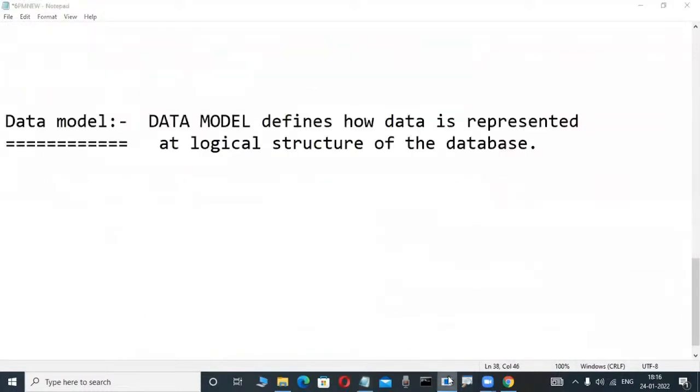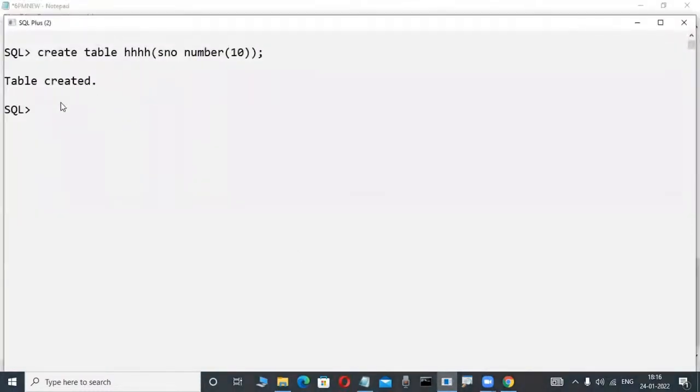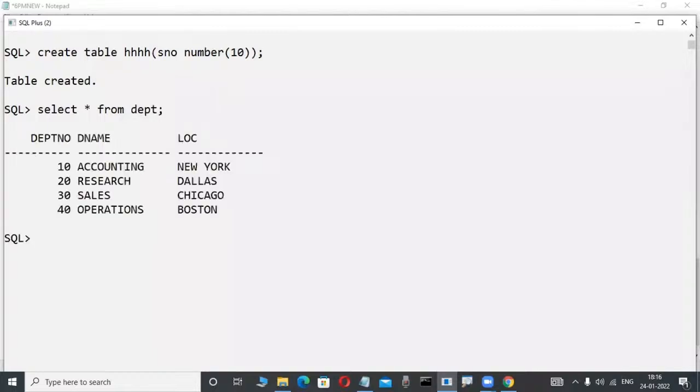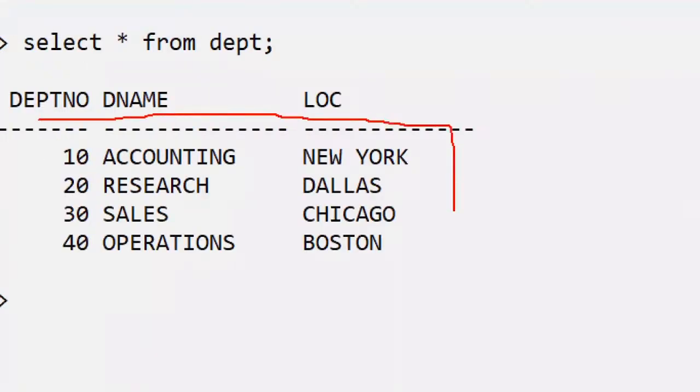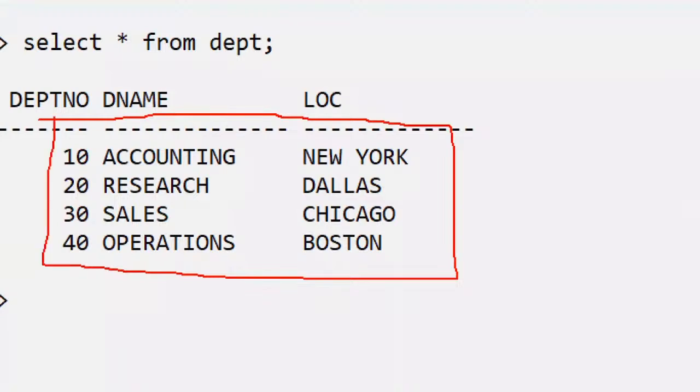In this database, how data is represented is specified in the form of records, and these collections of records are in matrix format, rows and columns. That's why this is a data model: how data is represented at a logical structure.